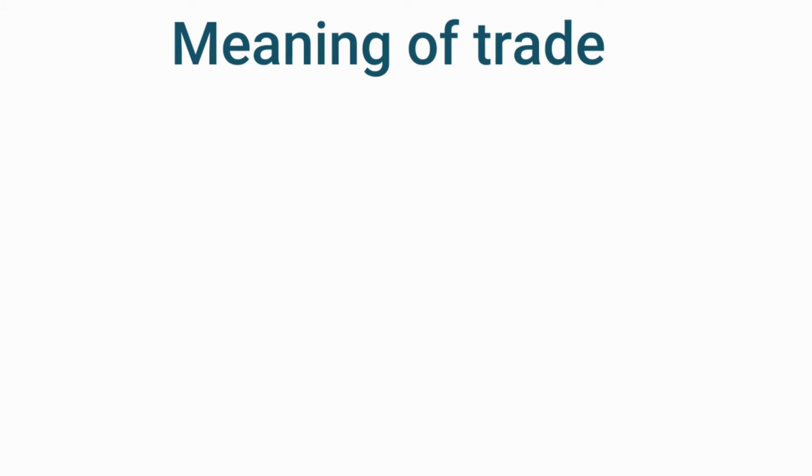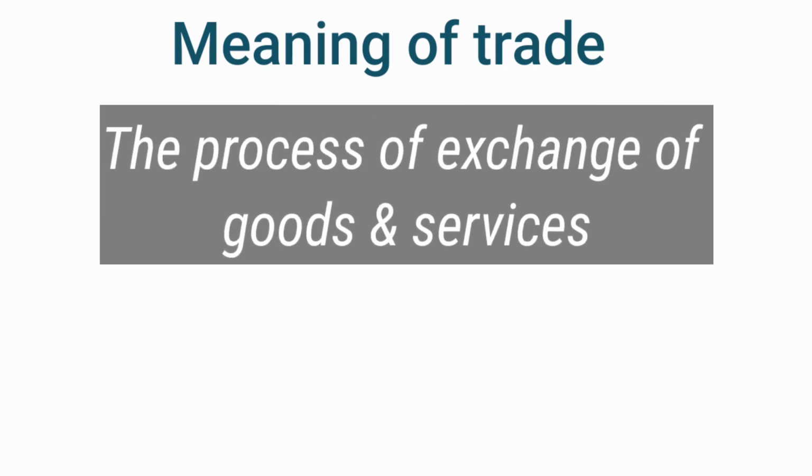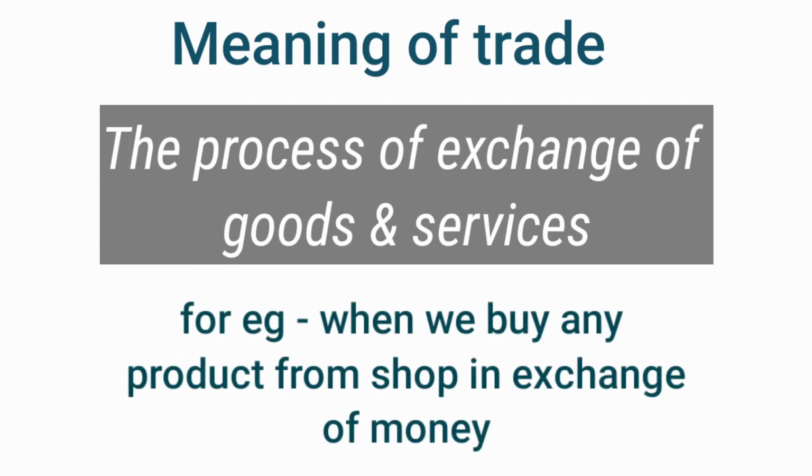Now let's understand the meaning of trade. Trade simply means the process of exchange of goods and services. For example, when we buy any product from a shop in exchange of money, it is called trade. So in it we establish a link between buyers and sellers, like the shopkeeper is the seller and we are buyers. In this chapter we will learn the types of trades in detail.